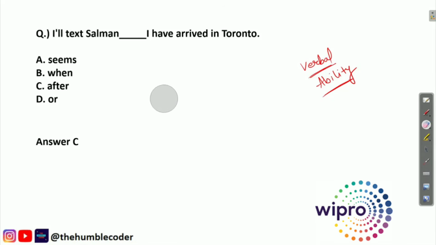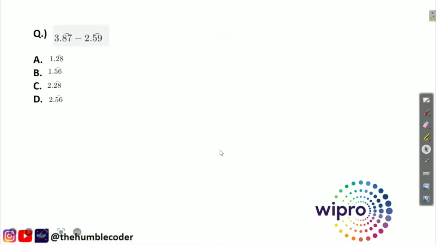So guys, before moving ahead, I want you, from the next question, to please pause the video for a second and try to solve the question on your own and try to figure out the answer on your own. And if you are not able to do it, then you can definitely check the solution, but try to first solve it on your own. This way you can learn on your own, right?